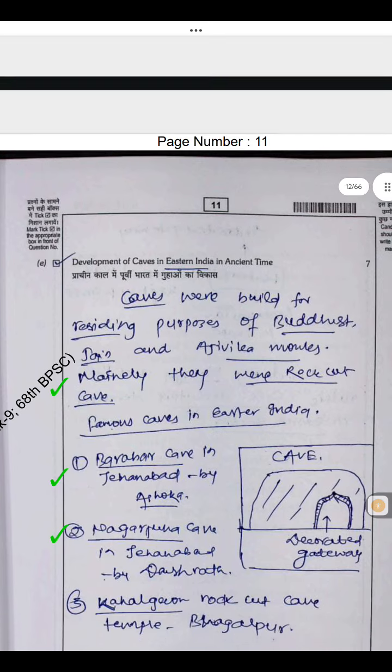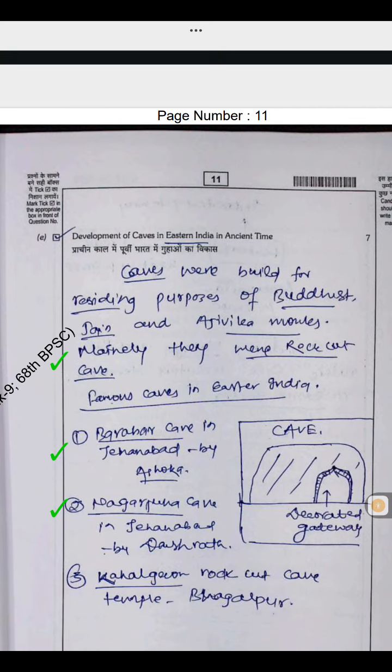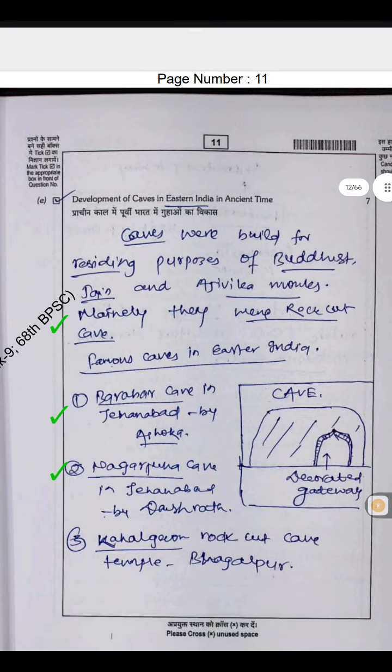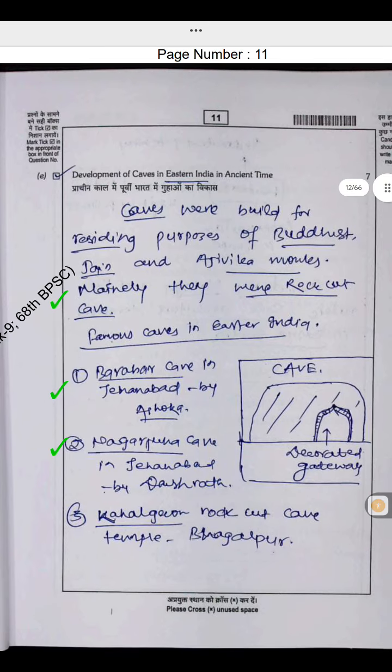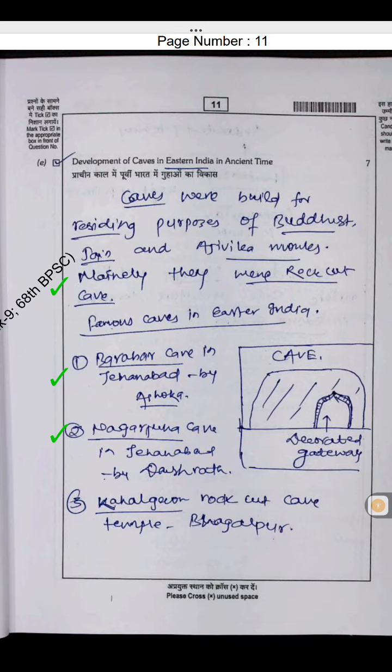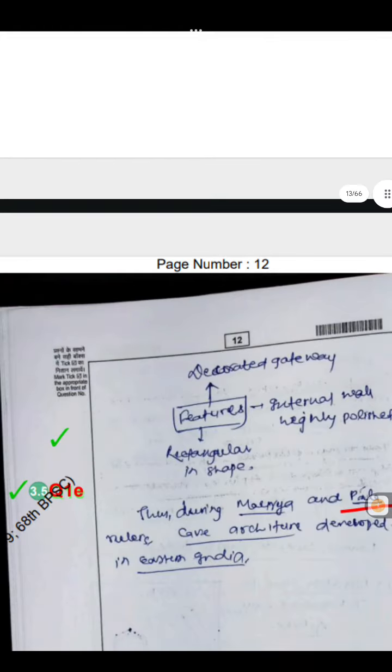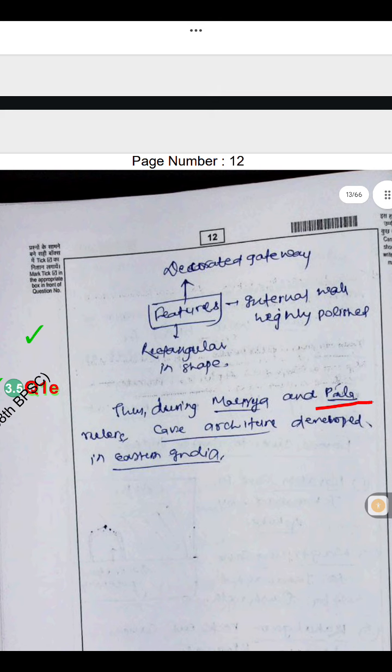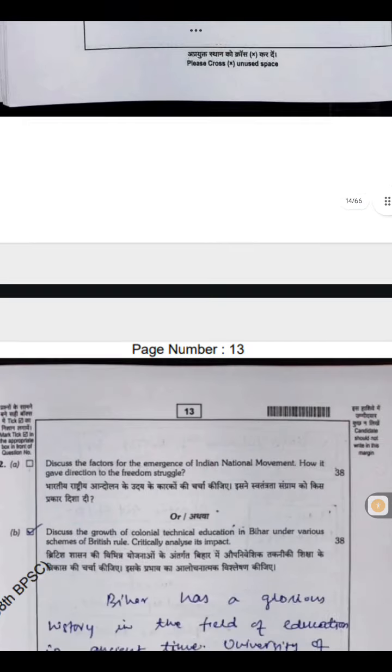1e. Development of caves in eastern India. In ancient times, caves were built for residential purposes of Buddhist, Jain, and Ajivika monks. Mainly, they were rock-cut. Famous caves in eastern India: Barabar Cave in Jehanabad by Asoka; Nagarjuni Cave in Jehanabad by Dasharatha; Kolgong rock-cut cave temple, Bhagalpur. Features: decorated gateway, internal walls highly polished, rectangular in shape. Thus, during Mauryan and Pala rulers, cave architecture developed in eastern India.